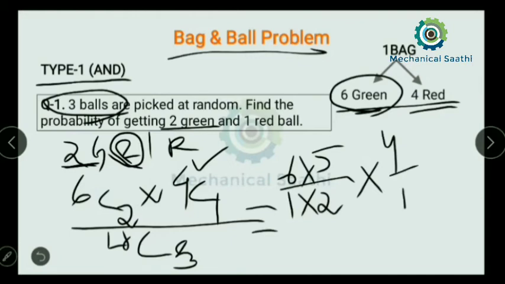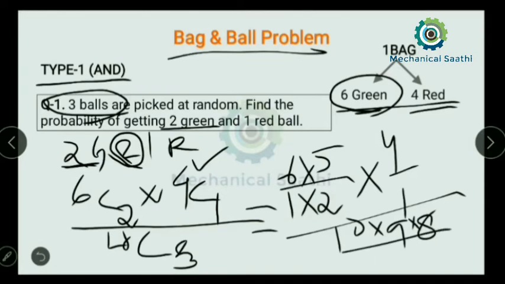Then in the lower part, that is 10C3, 10 will be reduced by 3 times, so I can write 10 into 9 into 8, and in the denominator I can write 1 into 2 into 3. So now simply if you calculate this value, then you can get the answer. I think it is easy for you.